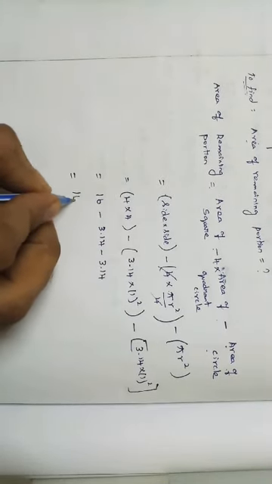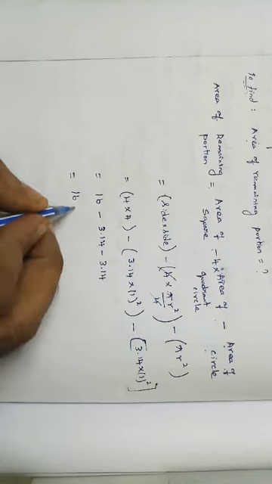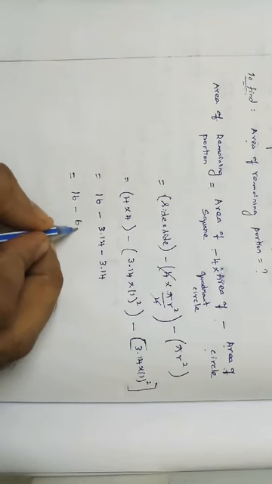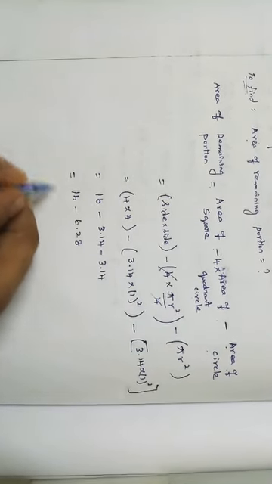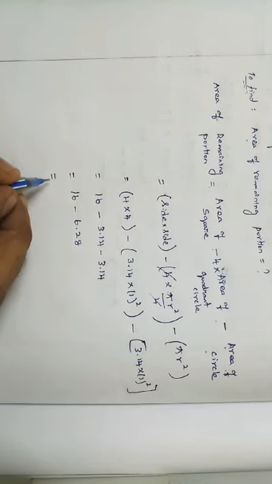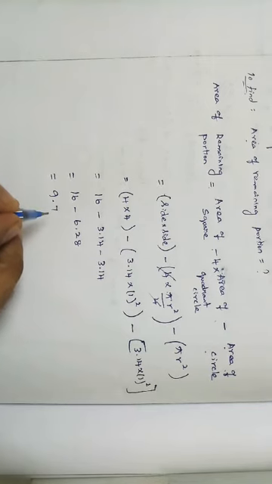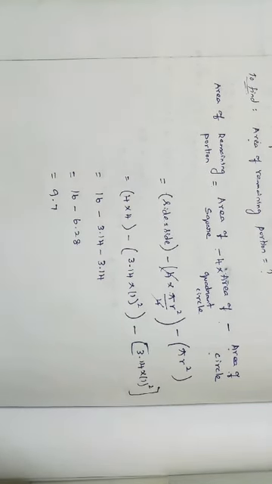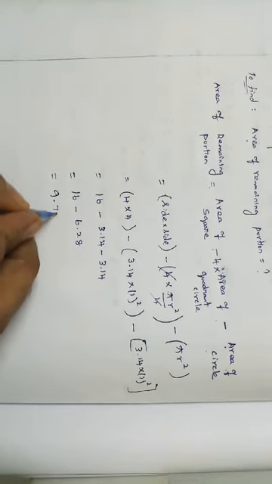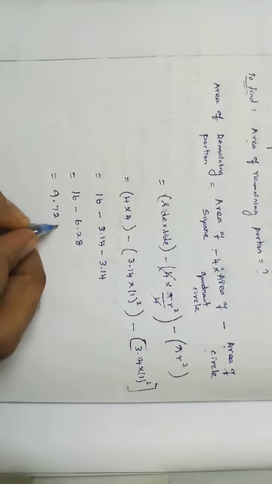It is equal to 16, both are minus, so I am just adding, 6.28. 16 minus 6.28 is equal to how much? 9.72 meter square, right?